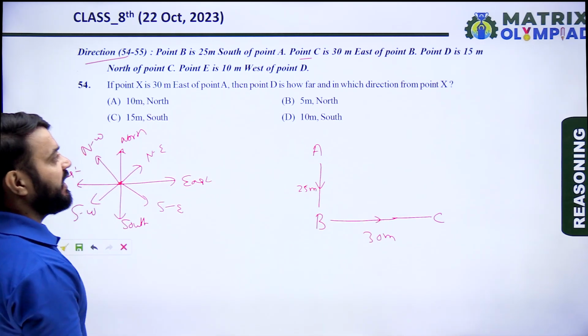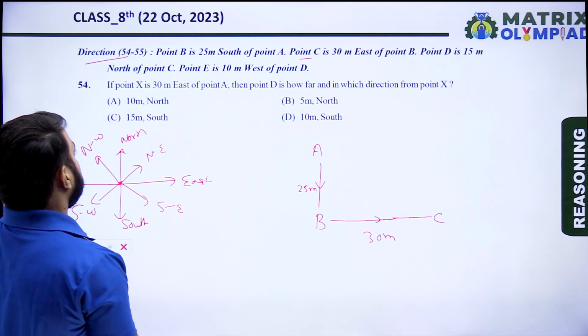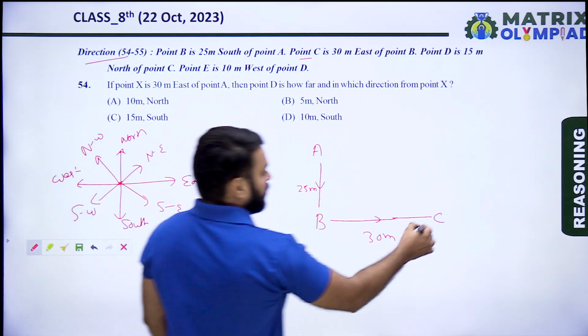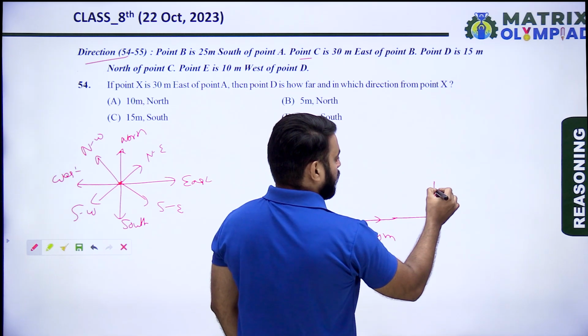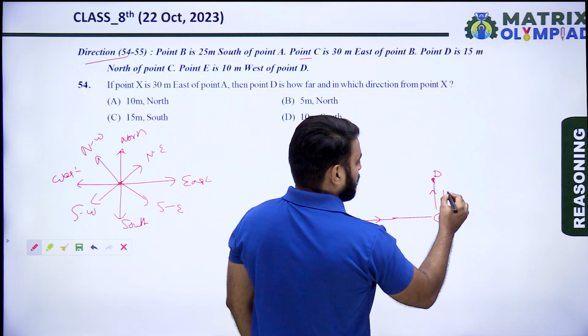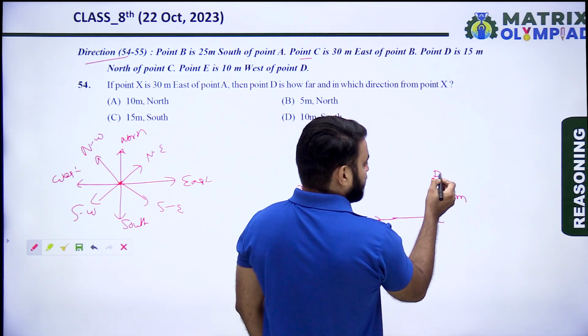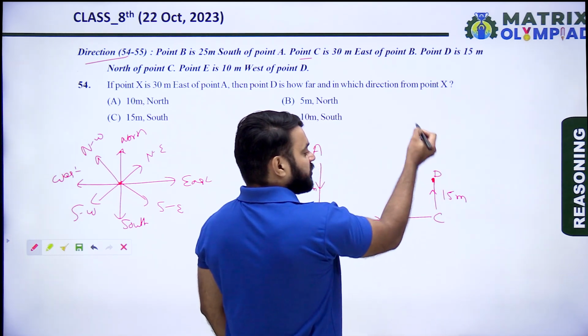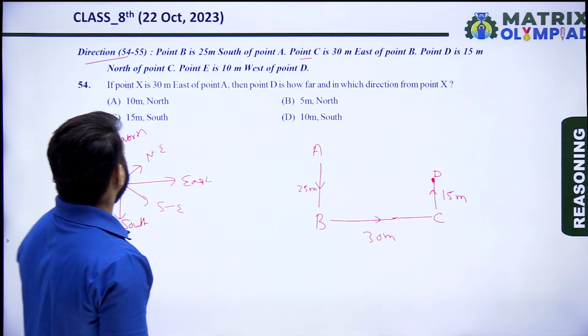Now point D is 15 meters north of point C. So this is the north of C. So here is D, 15 meters. Point D is 15 meters north of C.